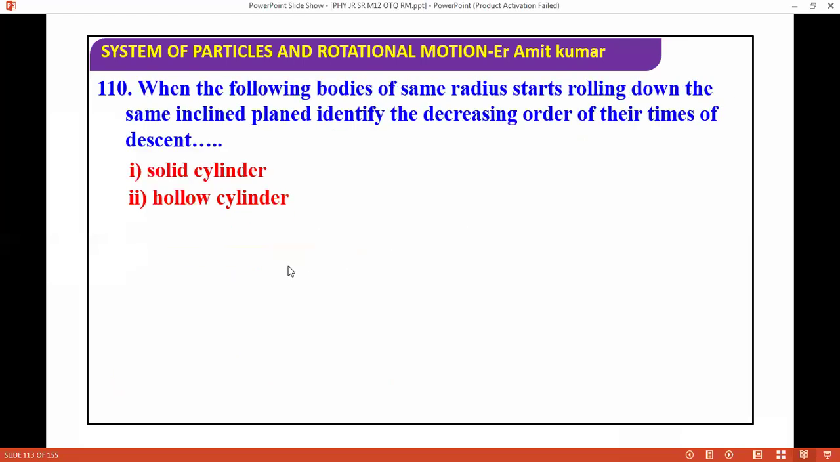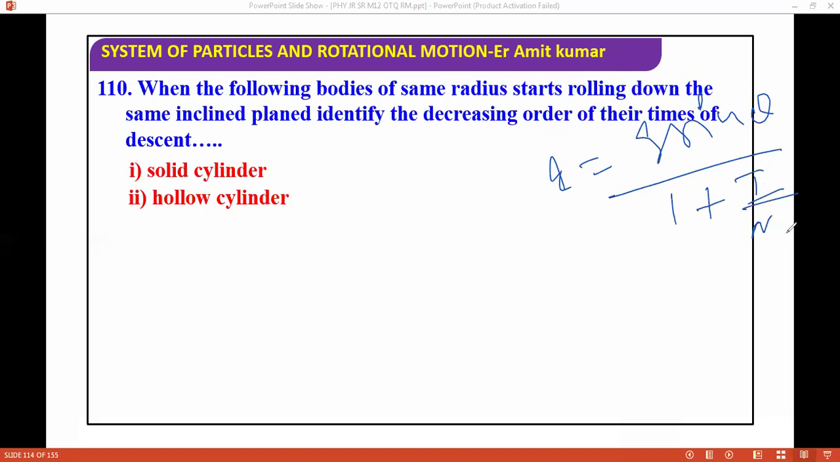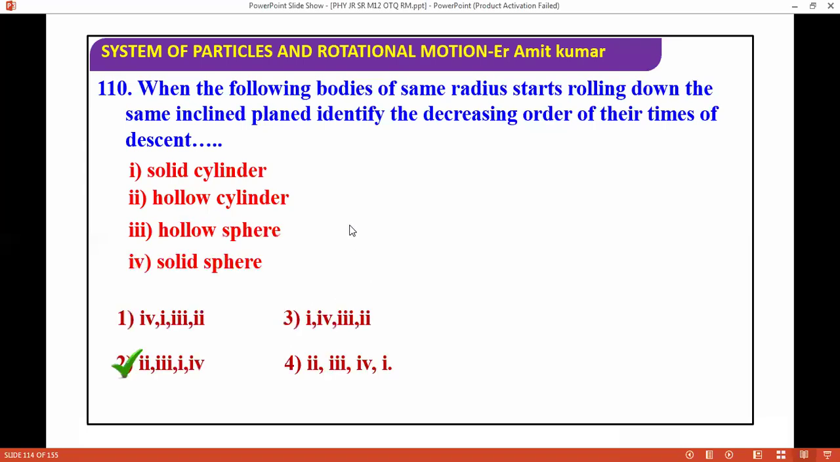When the following bodies of the same radius start rolling down the same inclined plane, identify the decreasing order of their times of descent. I already taught you that acceleration is g sine theta divided by 1 plus I by mr square. Once acceleration comes, if acceleration is high, time is less. By this way, you can solve this easily, no issue. So the correct answer will be, if you check it, in order of their time of descent decreasing.